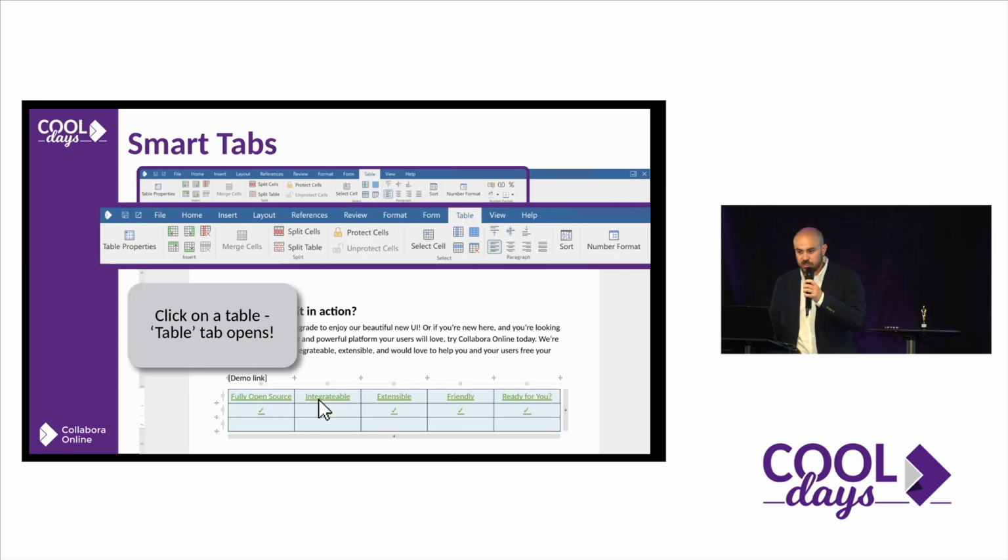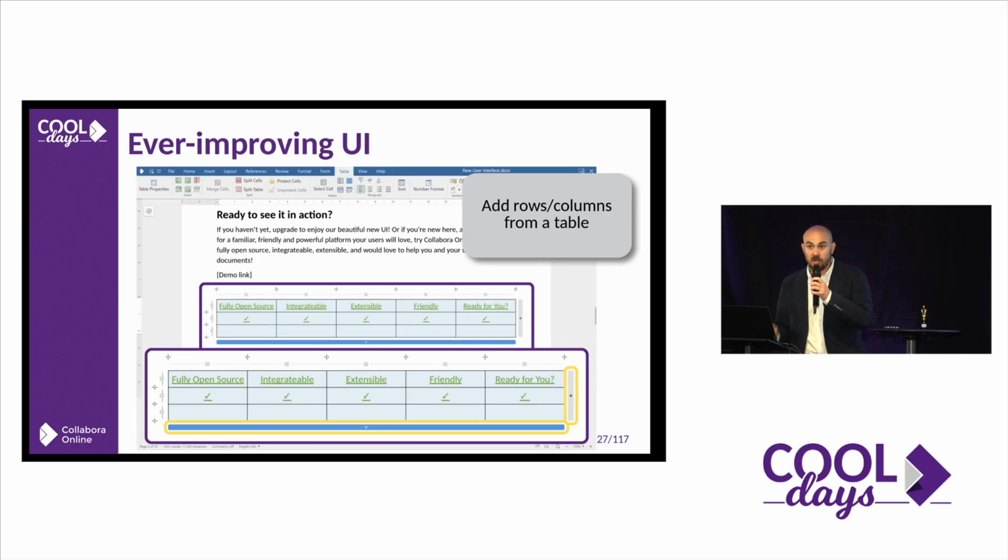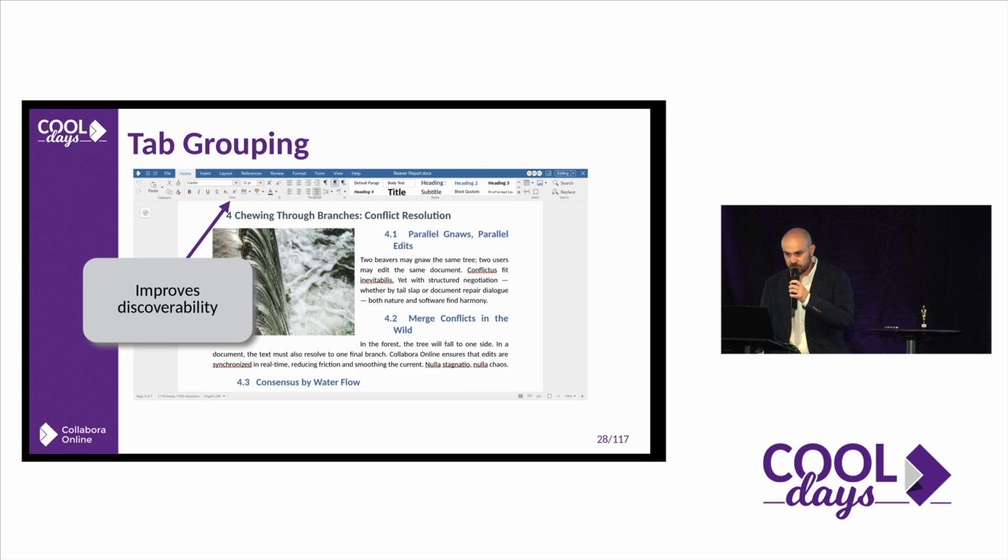To make things easier. Also with, I don't know, tables, for example, you click on the table and then you have all the things that you want to do on the table. And also we include something that I love. You don't need to go to the right side of the mouse and add a column or anything like that. We have a smart button there that you can add a row or add a column very easily and work on your tables directly from Collabora. So that's also great to have.